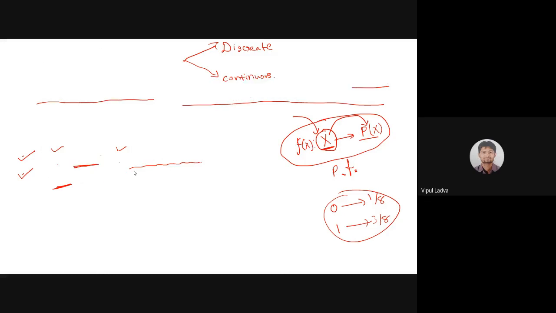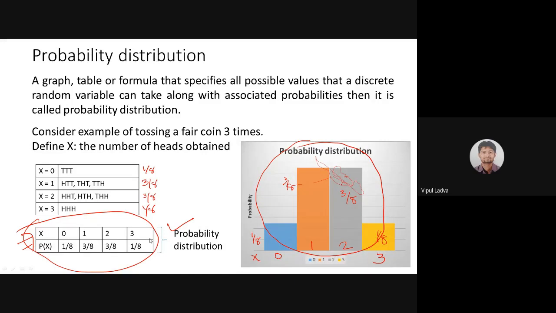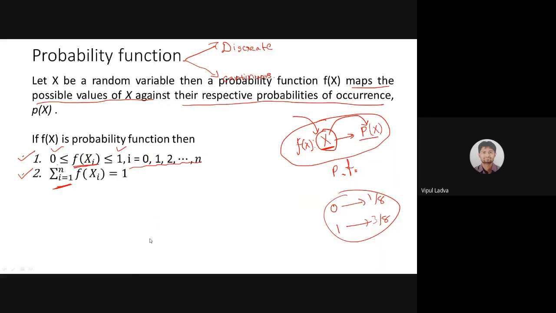Observe here in the previous slide. Each and every probability, 1 by 8, 3 by 8, 3 by 8, 1 by 8, lies between 0 and 1. 1 by 8 is 0 point something, 3 by 8 is 0 point something. And if you find the summation of these 4, 1 by 8 plus 3 by 8 plus 3 by 8 plus 1 by 8, you will have 8 by 8, and 8 by 8 is 1. So it is important that a function which satisfies both these conditions will be known as a probability function, as simple as that. And that function maps x, that means the random variable, with its respective probability.